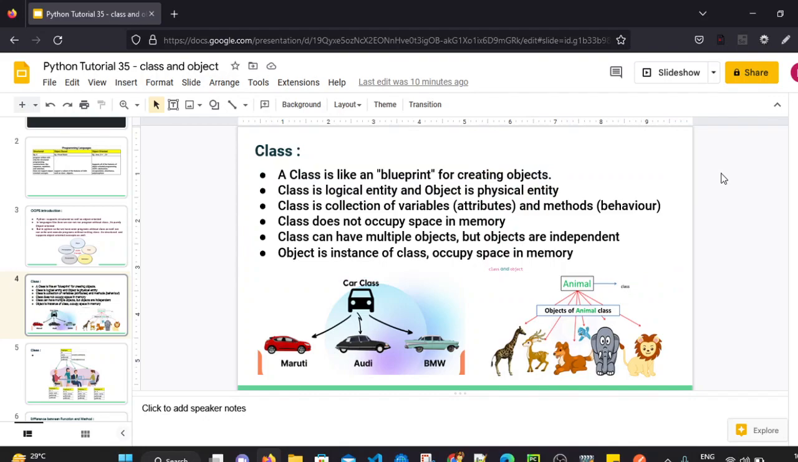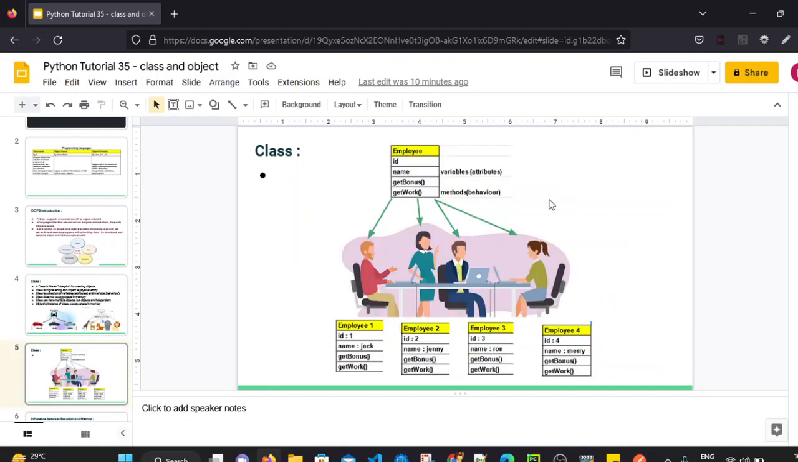Class is a collection of variables and methods. So what will class contain? It contains a collection of variables and methods. Class can have multiple objects, but objects are independent of each other. Object is an instance of a class and it occupies the space in memory. We have also seen the example of employee class, right? Now let's see practically. Before that, one more thing.